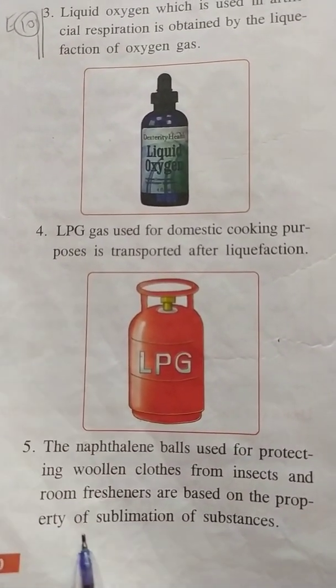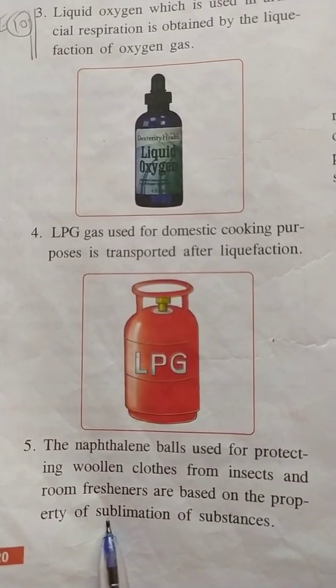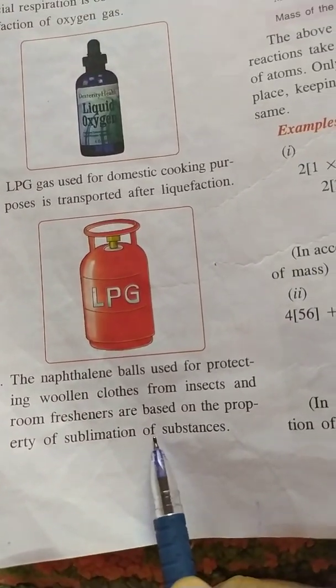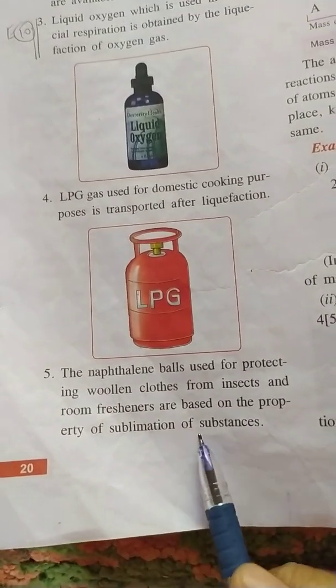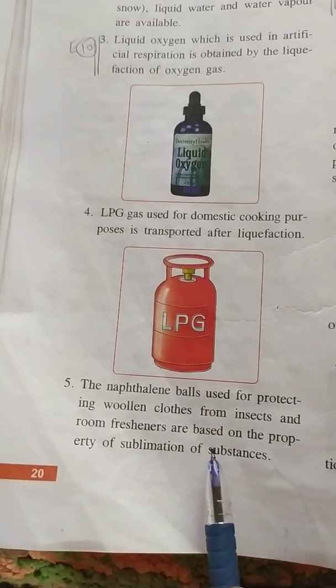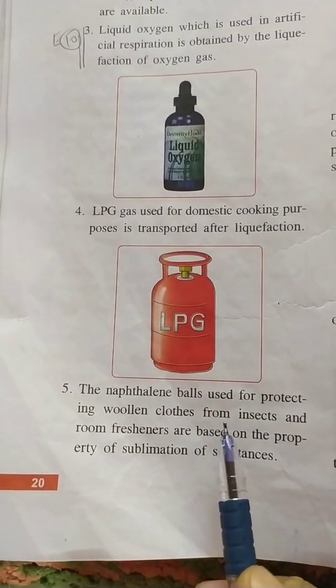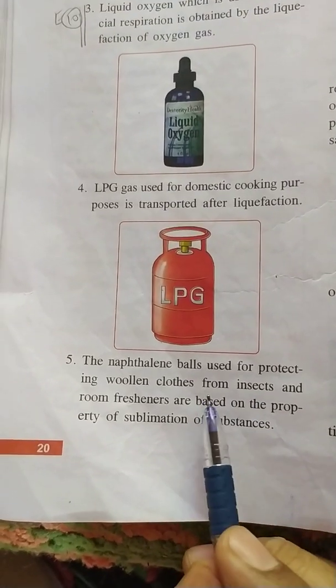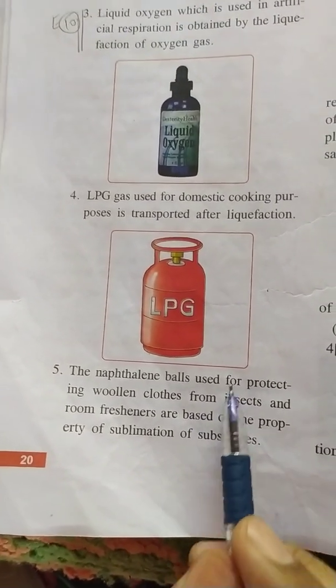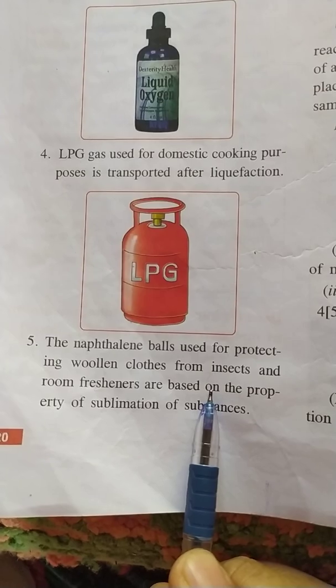Another use of interconversion is room fresheners and naphthalene balls. We see that room fresheners are substances which are used to keep away bad odors or bad smell from our rooms due to the property of sublimation.